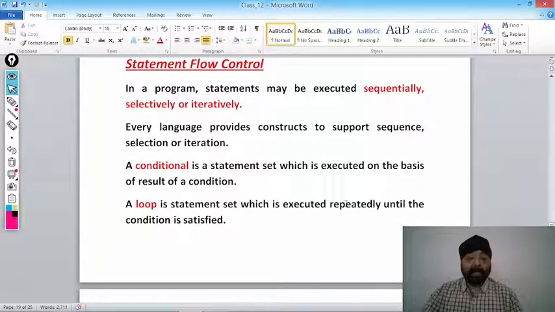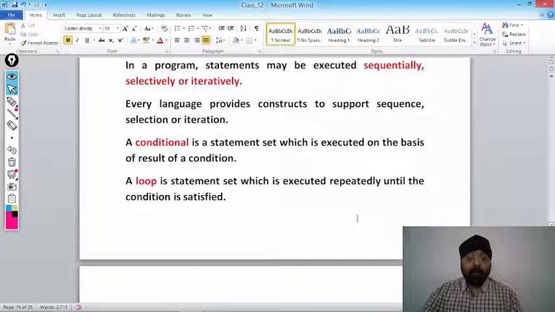A conditional is a statement or a set of statements which is executed on the basis of the result of the condition. Means we will check the condition. If the condition is true, we want to execute statements 1, 2 and 3. If the condition is false, we will execute statements 3, 4 and 5. Means selectively we are deciding which statement we want to execute. That is why we have written a conditional is a statement set which is executed on the basis of the result of a condition. Getting my point?